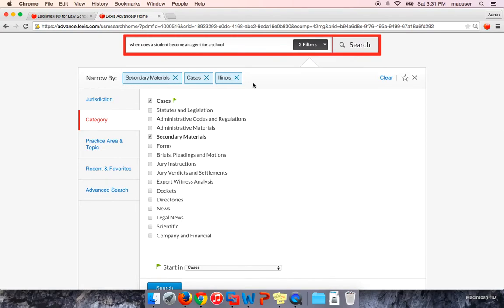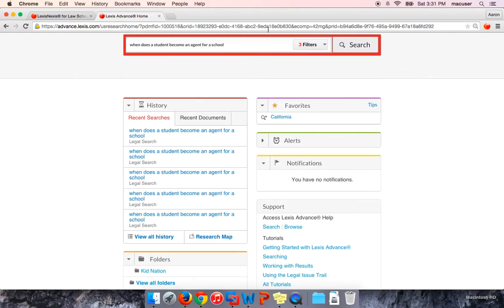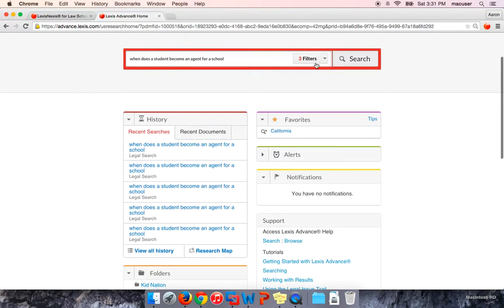So once you have your selections, you'll see them here at the top. So again, secondary, cases, and Illinois. You can hit the X and now see that we have those filters applied. Alternatively, you can actually search with no filters. It'll just search everything on Lexis, and you do have the ability to post filter or post search filter using the same kind of method. So it's more of a preference what you like to do, either before you run the search or after. So here we have our search. I'll hit the search button and kind of go into the results.